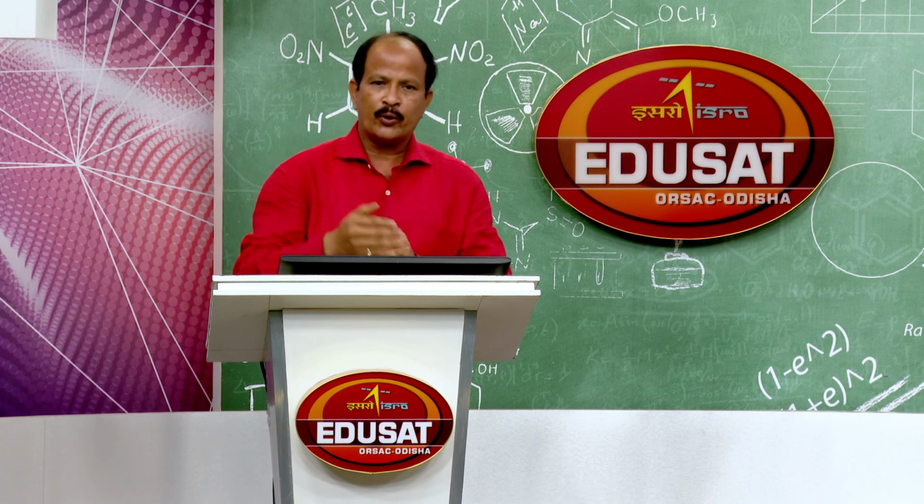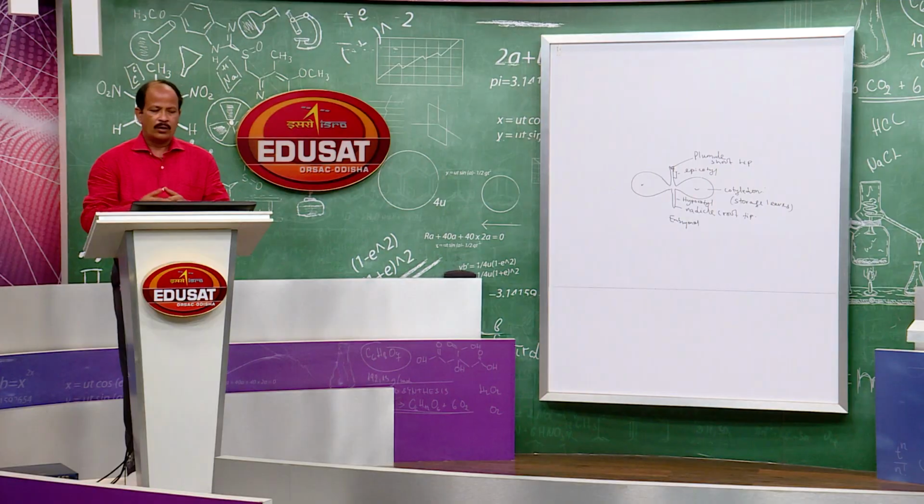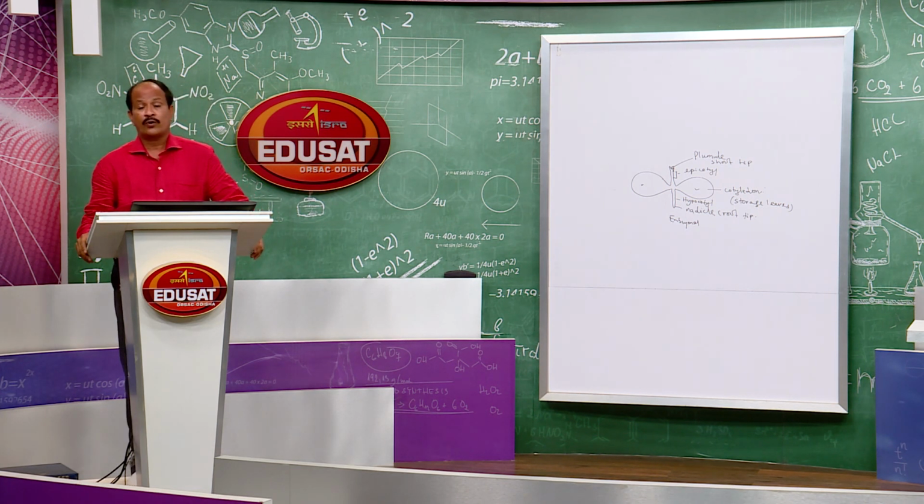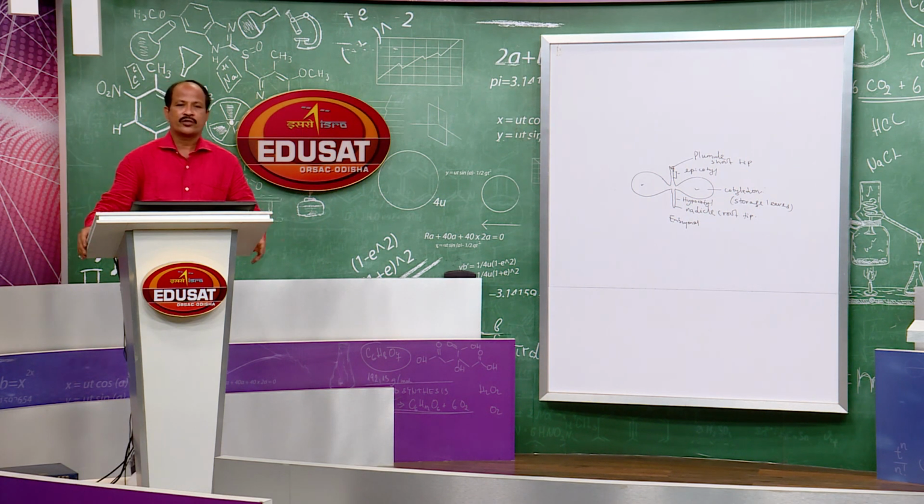So, polyembryony is a feature encountered along with apomixis in angiosperms, but apomixis would be of great value to the farmers, to the agriculture sector in the future, and research will lead its way to production of apomictic seeds.